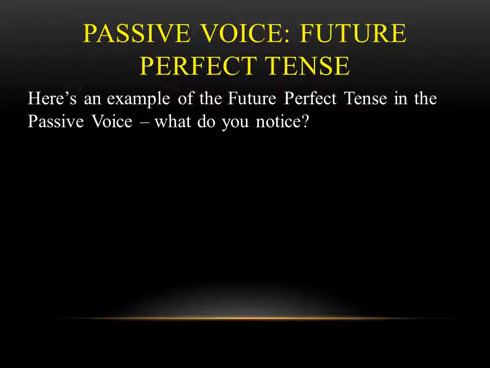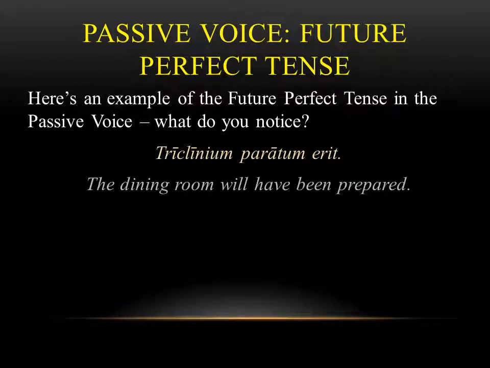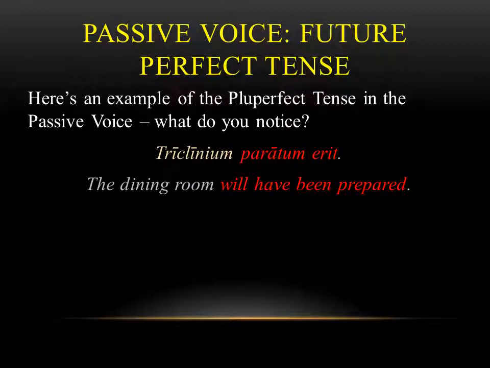So now we want to come back and look at future perfect tense. Again, what do we notice here? It's the same sentence, but now we have triclinium paratum erit. What do we change? We change the verb to be. So now you notice the verb to be has changed to future tense, erit. So paratum erit is the fourth principal part with the future tense of esse attached to it. This is how we form the future perfect tense in the passive voice.